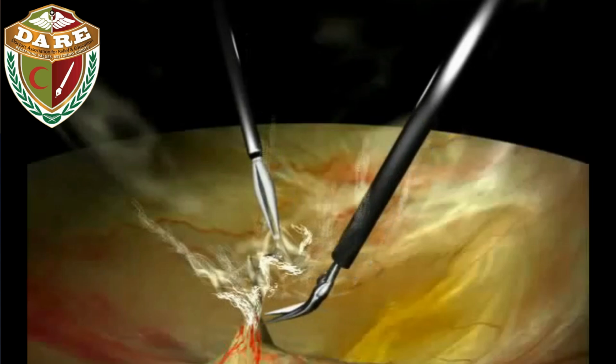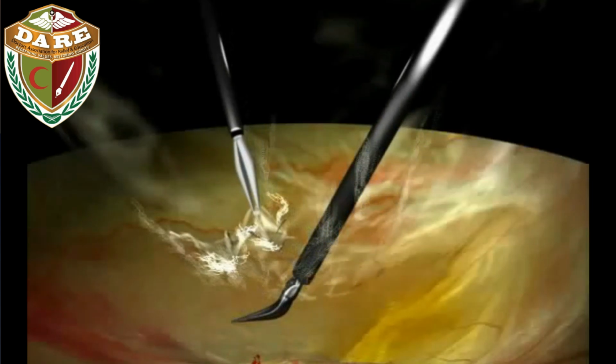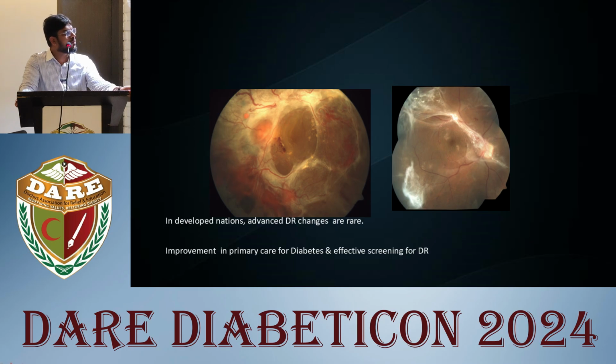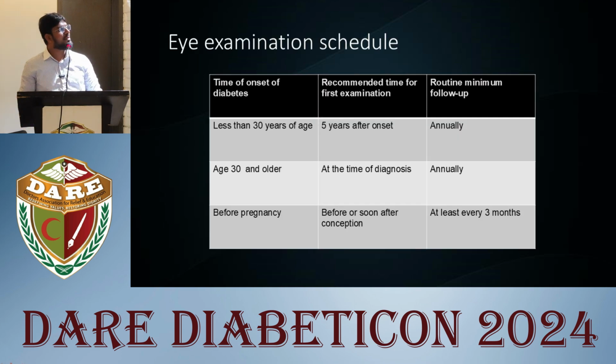In developed nations, advanced diabetic retinopathy changes are seen rarely. That is because of their improvement in primary care for diabetes and the effective screening programs they employ. So, coming to the examining schedule of diabetic patients, if the onset of diabetes is less than 30 years, the recommended time for first fundus evaluation is 5 years after onset, and routine minimum follow-up is annually. If the onset of diabetes is 30 years or more, then the recommended time for first retinal evaluation is at the time of diagnosis, and routine minimum follow-up is annually.